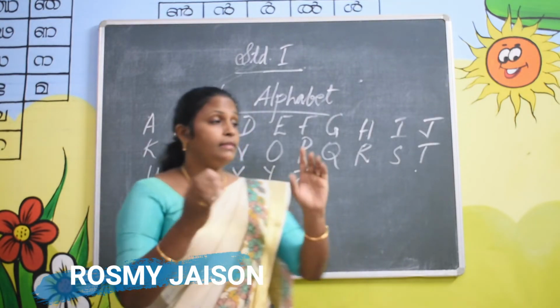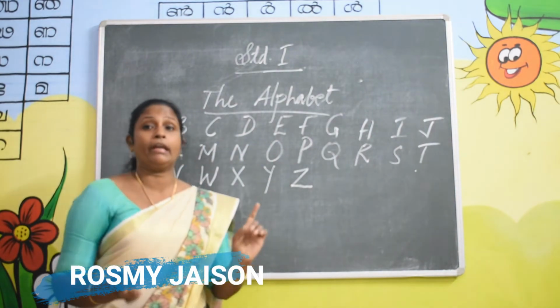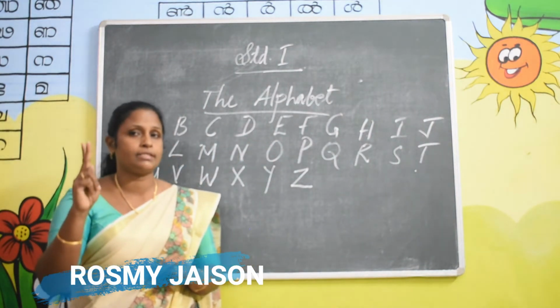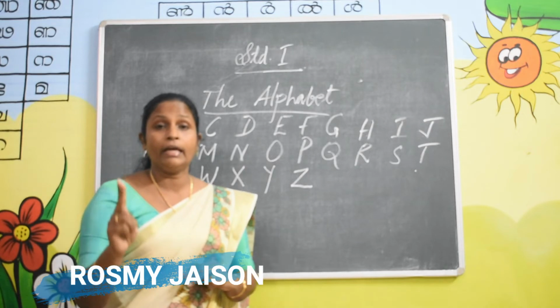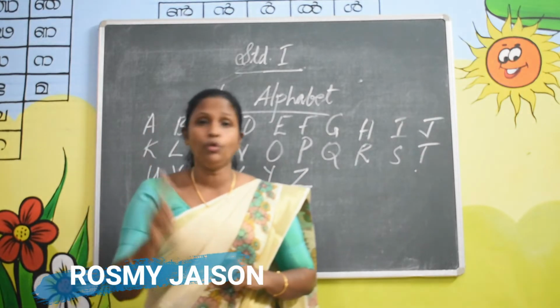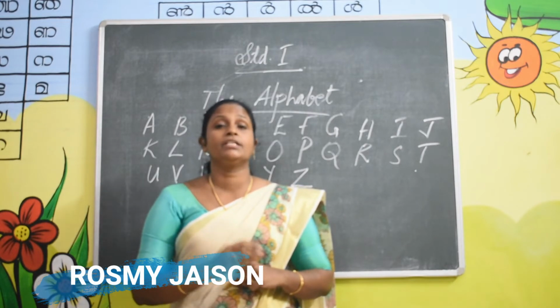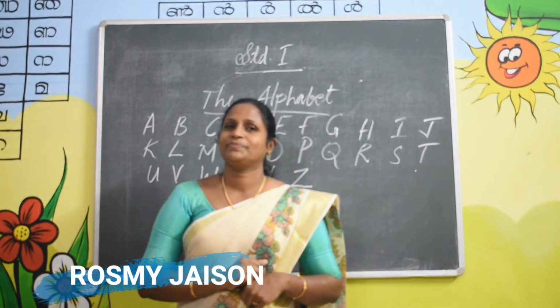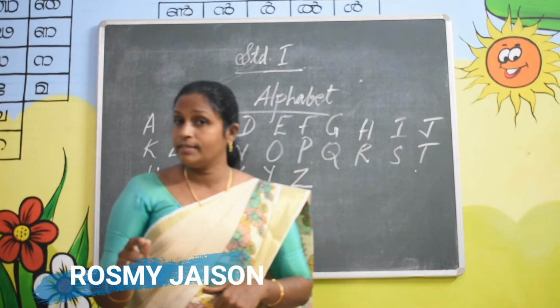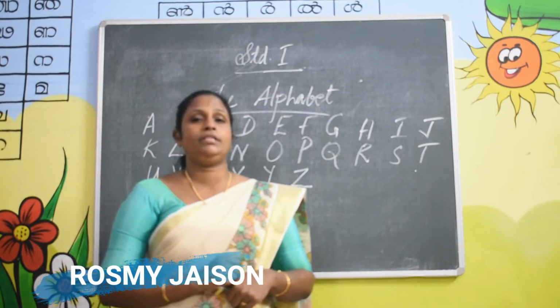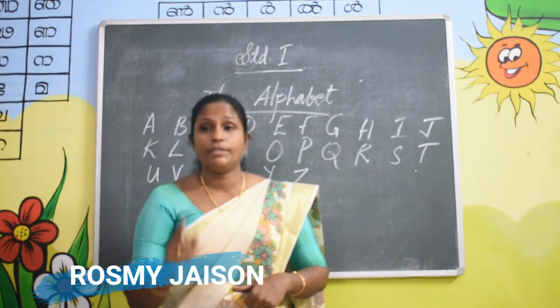And these letters we can write in two ways. Which are they? Capital letters and small letters. Very clear. Capital letters and